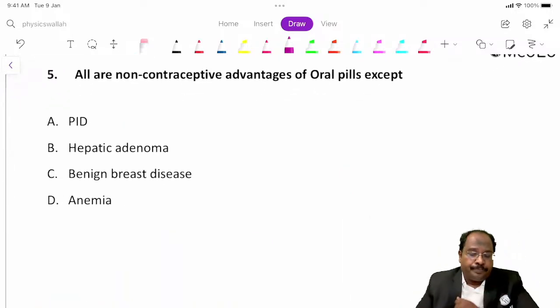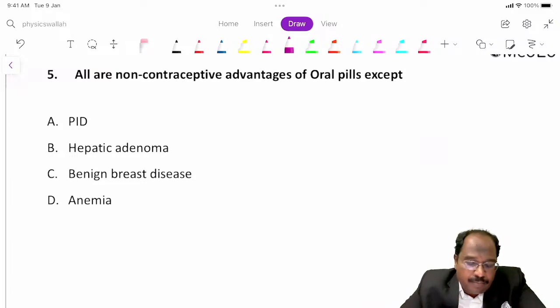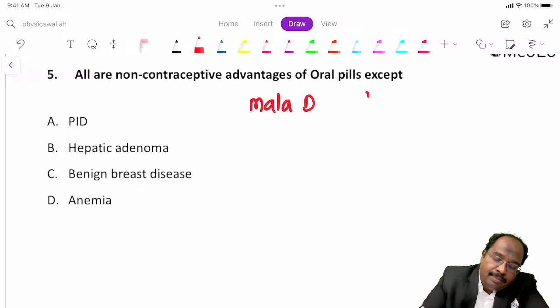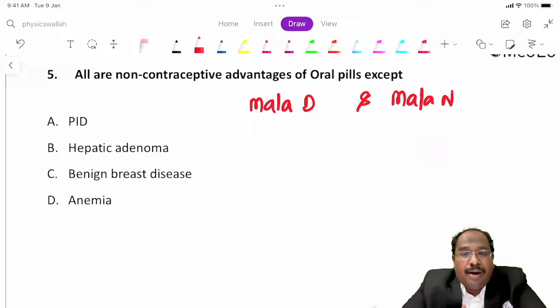All are non-contraceptive advantages of OC pills except. The commonly used OC pills are Mala D and Mala N. Composition-wise both are the same.